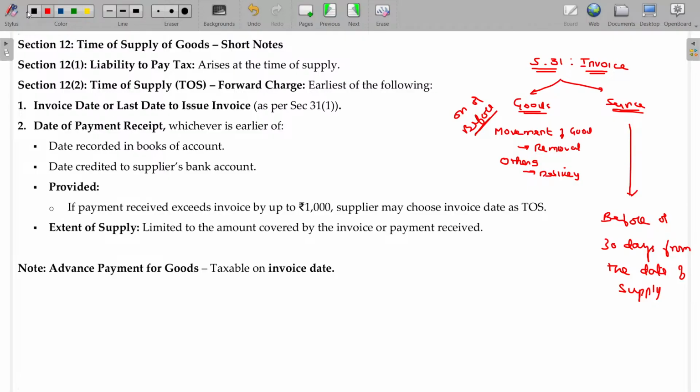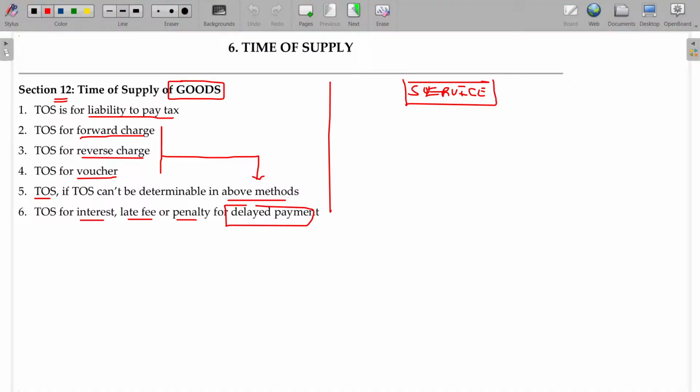What is this difference? Because of this reason, you have to study section 13 in detail. So, if you are studying these two, both are the same. First point same, third point same, fourth point same, all these things are same. Here, it is not same. Here, only one difference. Here, you have to understand in detail. So, once you master the goods and you are able to understand the time of supply of service also without any problem, you have to put our attention only on two sections only.